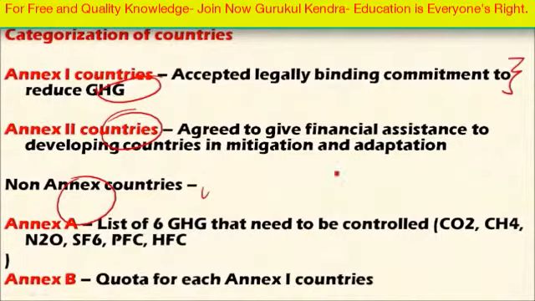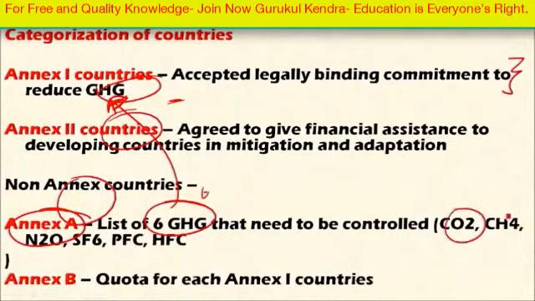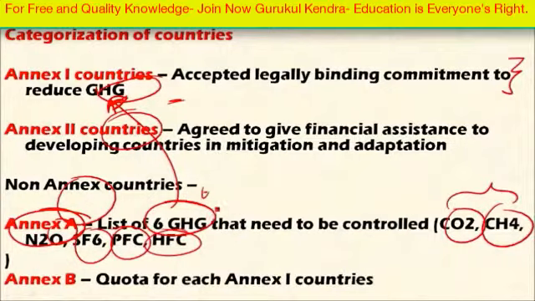And the protocol also mentions Annex A, and this Annex A includes 6 greenhouse gases that must be reduced by the Annex 1 countries legally, and voluntarily by the non-Annex 1 countries. These greenhouse gases are carbon dioxide, methane, nitrous oxide, sulfur hexafluoride, perfluorocarbons, and hydrofluorocarbons. Only these 6 gases are mentioned in the Kyoto Protocol. Please remember this from the prelims point of view.